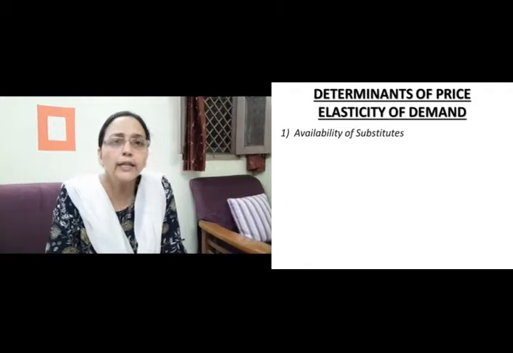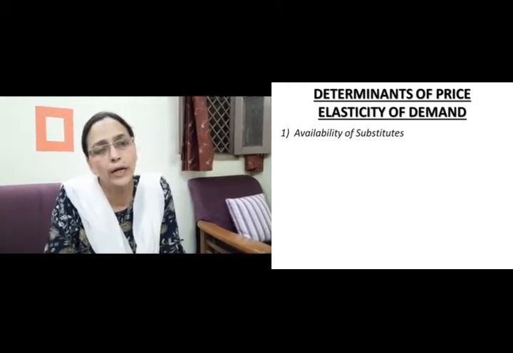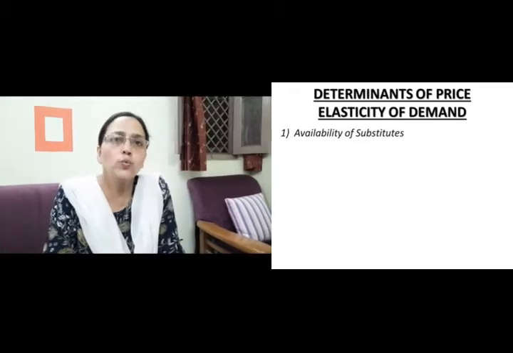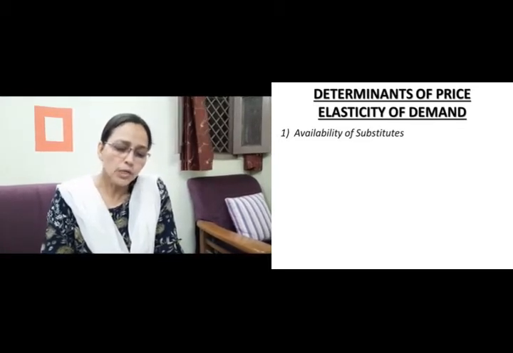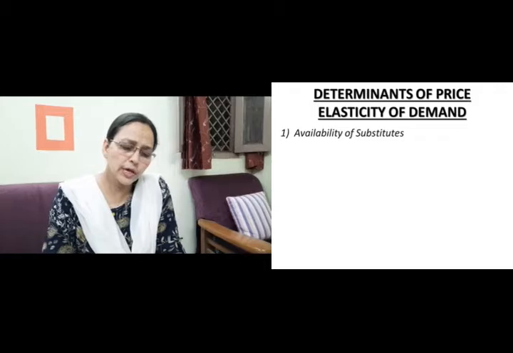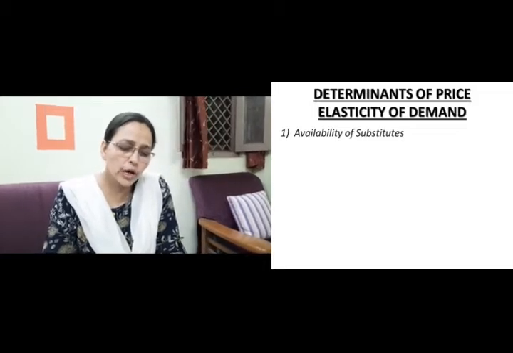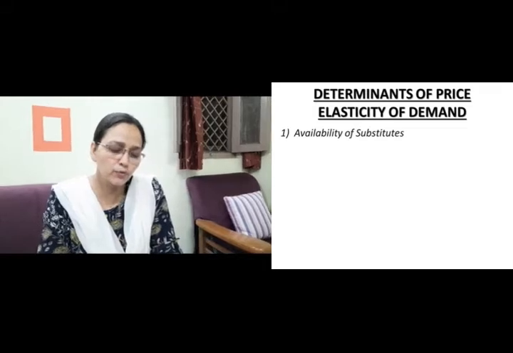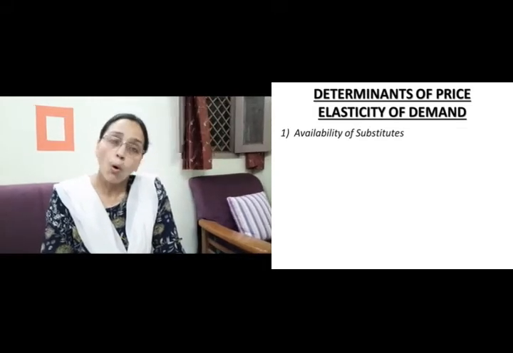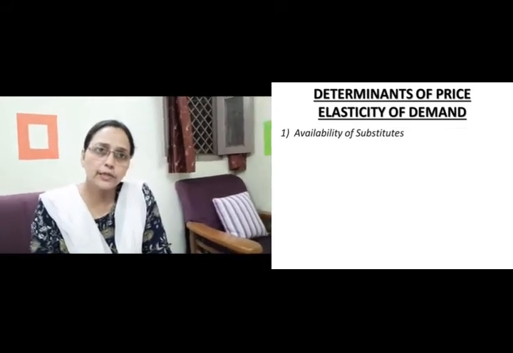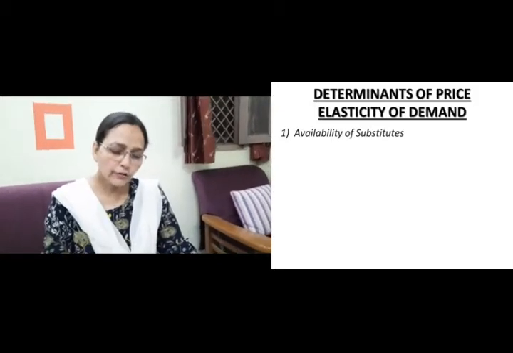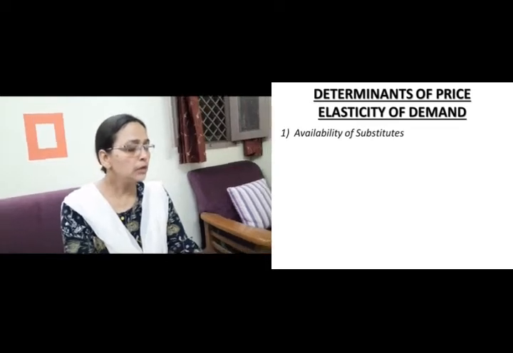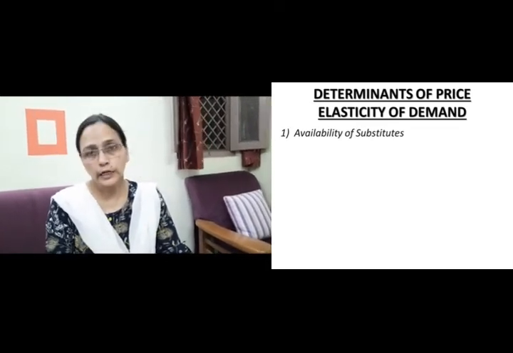You understand that? That means people will very quickly switch over to the other commodity when the price changes. Similarly, the demand for Domino's pizza is quite elastic because there are many close substitutes, including other brands of pizza and other types of fast food items. On the other hand, if a good has no or weak substitutes, the demand for it would be inelastic.